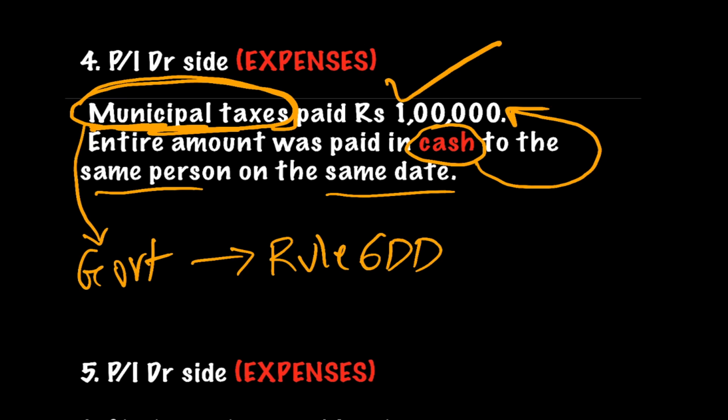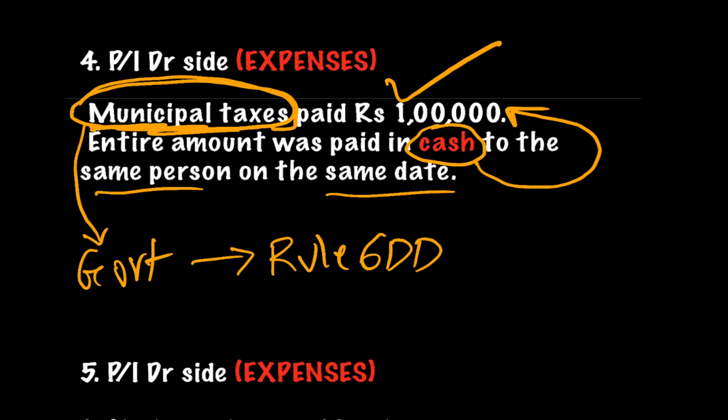Now, students might also get confused that, sir, municipal taxes is allowed in income from house property, then how can you take municipal tax in PGBP? No, friends. I agree that municipal tax is also an adjustment which is there in income from house property, but we will definitely assume that this municipal tax was in respect of office premises, business premises, because as per section 30, rent, repairs, taxes and insurance of building are allowed as deduction.